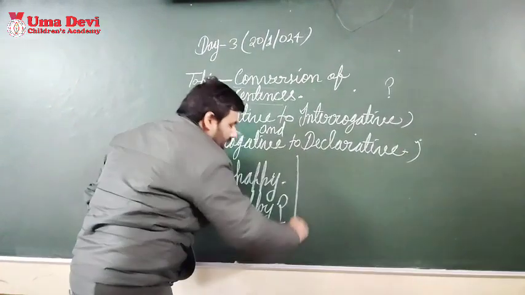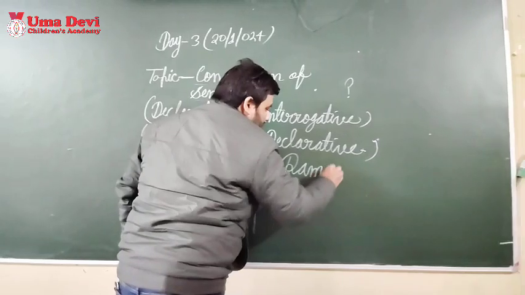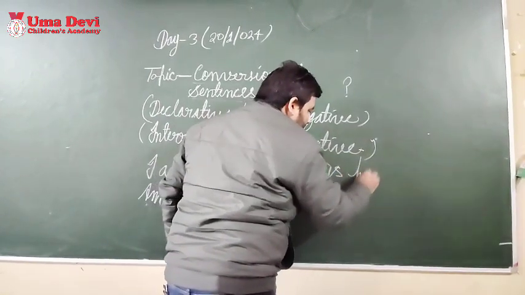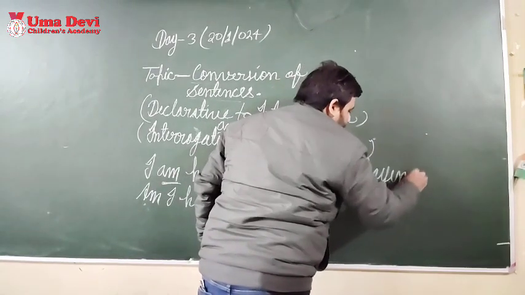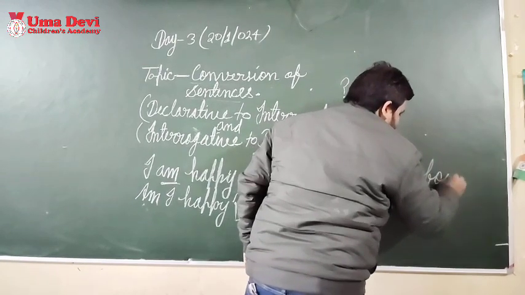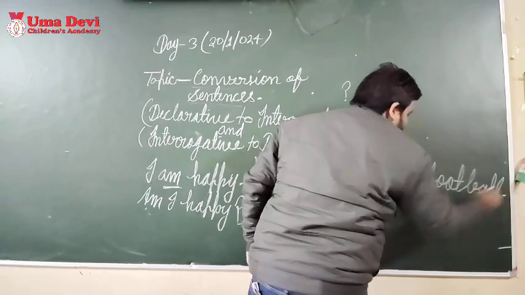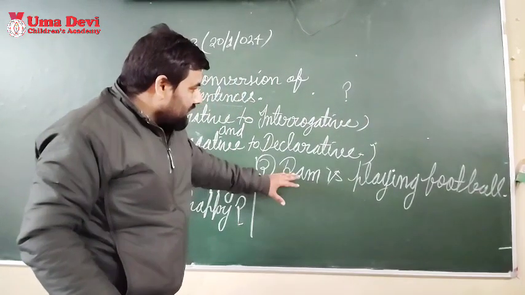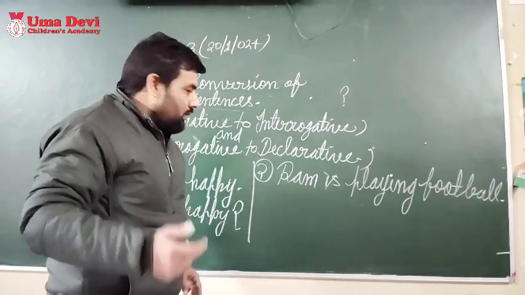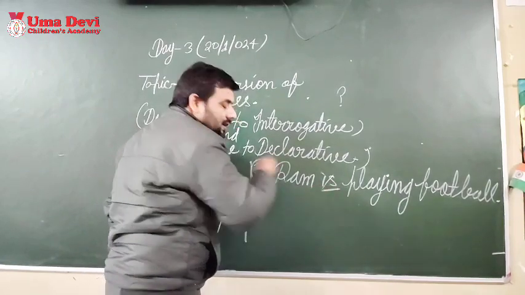In the same way, a second sentence I am going to write: Ram is playing football. Here this declarative sentence you have to change to interrogative. As I told you, first of all you have to find out the helping verb. The helping verb here is is.